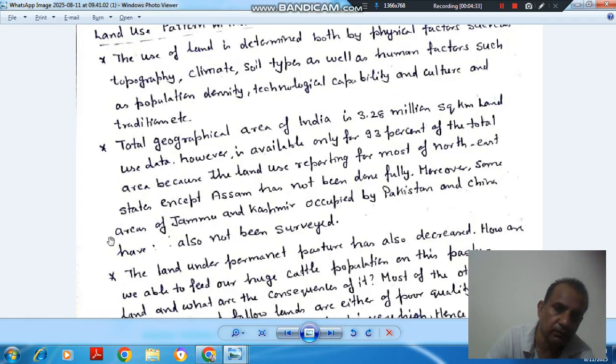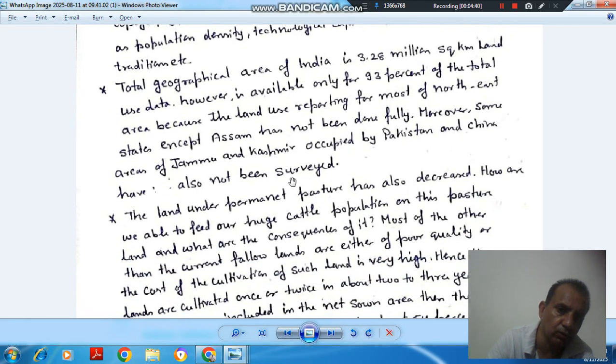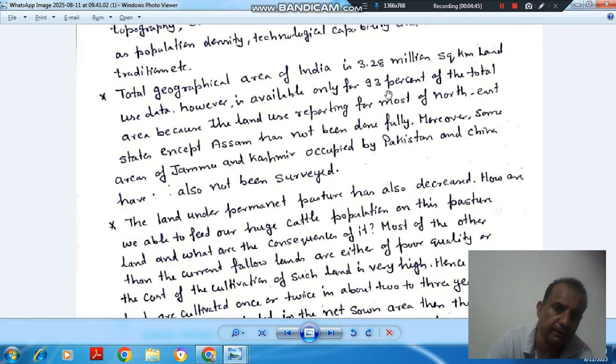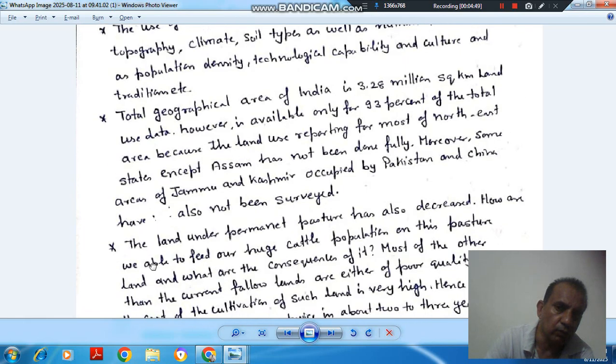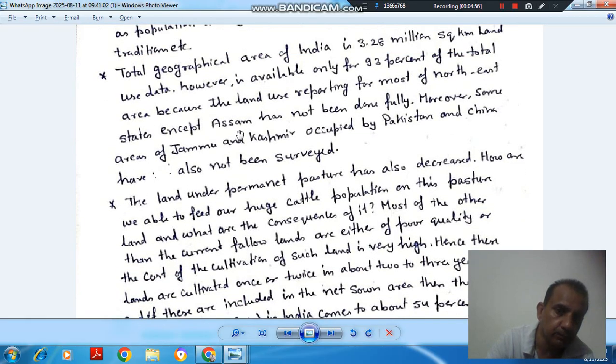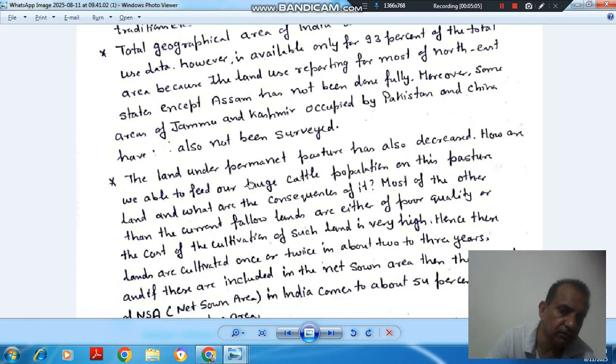Moreover, some areas of Jammu and Kashmir occupied by Pakistan and China have also not been surveyed. So we have only 93% of the total land utilization area out of the total 3.28 million square kilometers, and some parts of the northeastern states and Jammu and Kashmir occupied by Pakistan and China have not been surveyed.